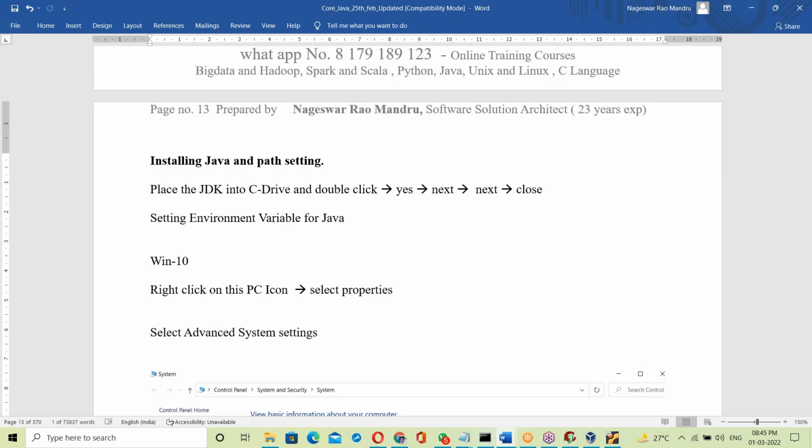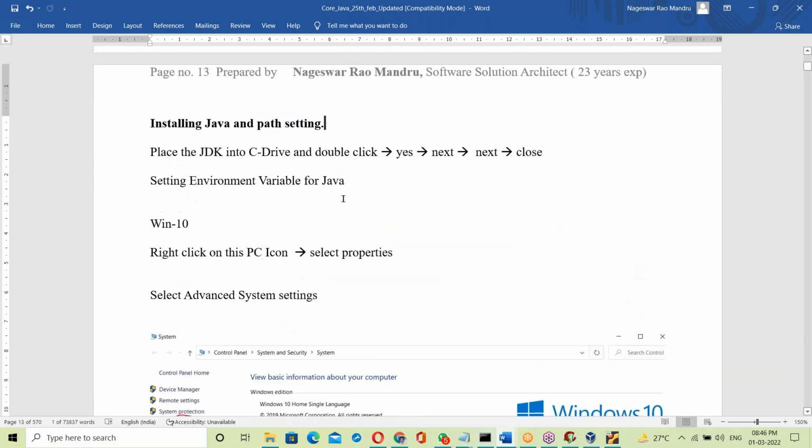Tomorrow you have to start the setup; after finishing class, you start the installation. I'll explain how to install and set up Java, then Eclipse and all that tomorrow. Once the topic is completed, you can start working. After this theory is completed, from tomorrow onwards practical work starts.